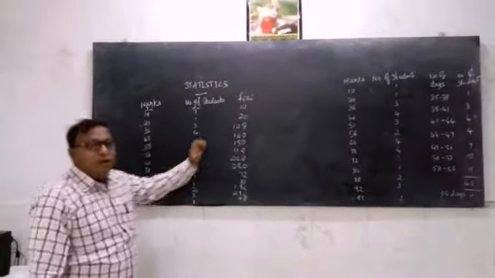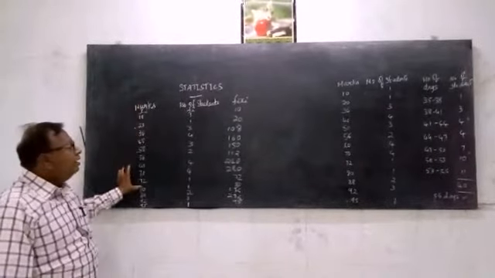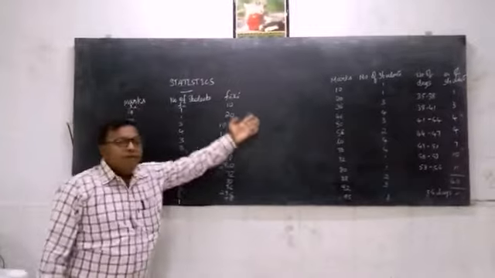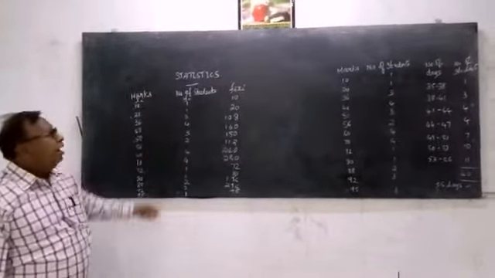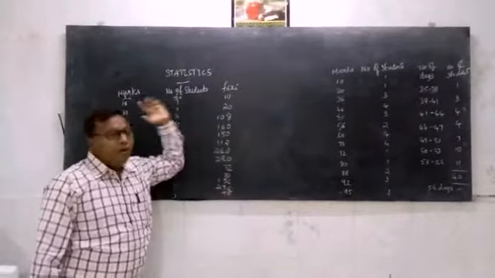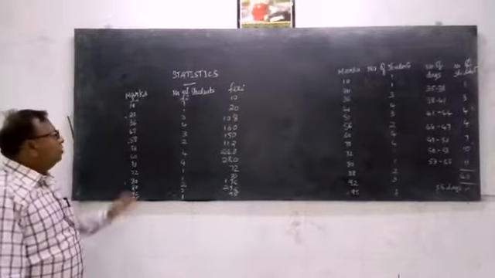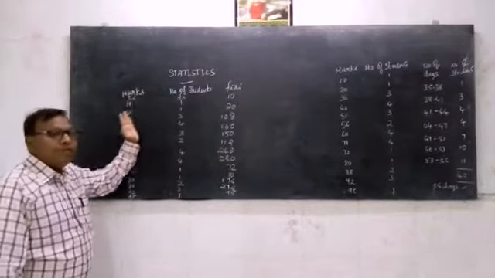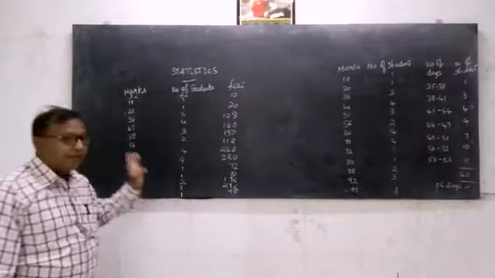So this is how I have got a third column. See, the first column and this second column, both are from the given problem. We copy this as it is. And what we are doing here is just making a third column and writing it as fi into xi. So how have we got fi xi? Multiplying, just multiplying the values of one side with the values of the other side.